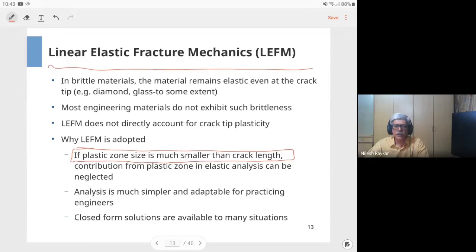Within LEFM, there are approaches to take into account the plastic zone and check whether the plastic zone size is small enough to qualify that problem for LEFM. That qualification part is not covered in this course, but assuming that such a check exists, you first ensure that the plastic zone size is small enough, and then you can apply the LEFM approach more confidently. So that is the main point of this slide.